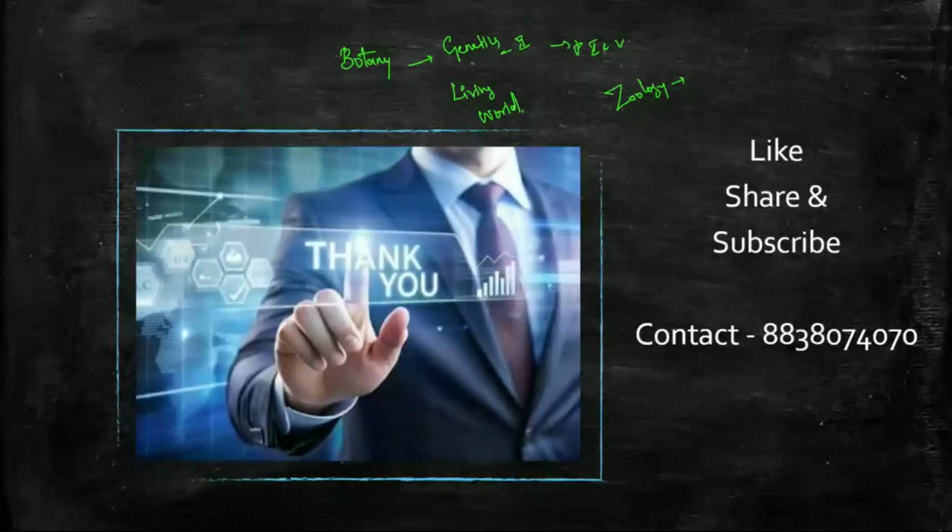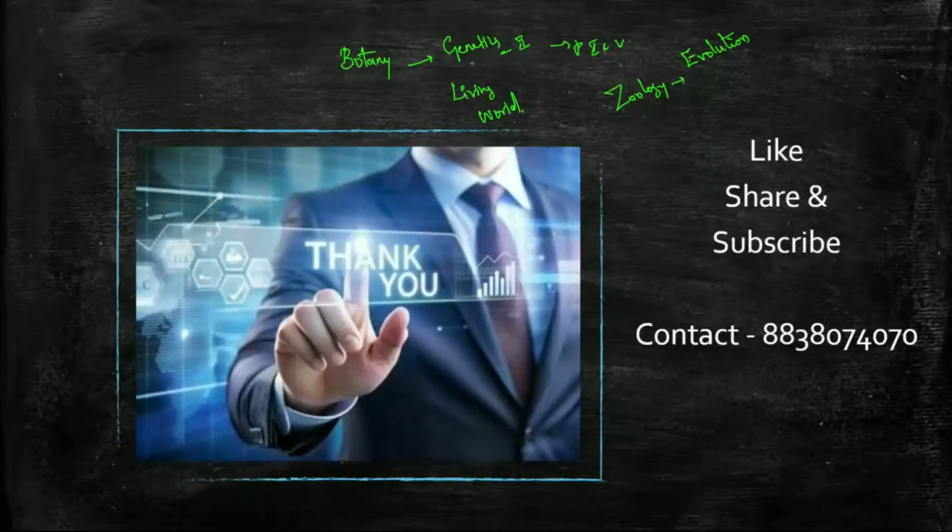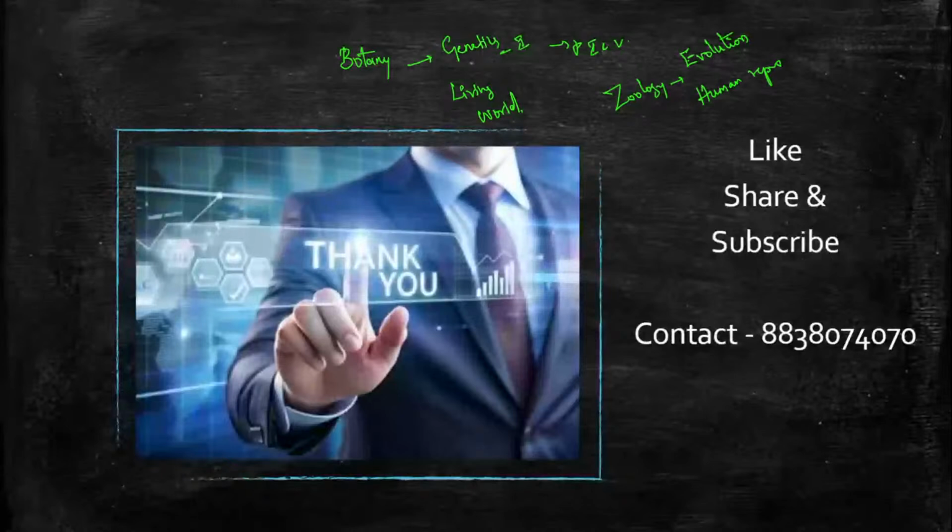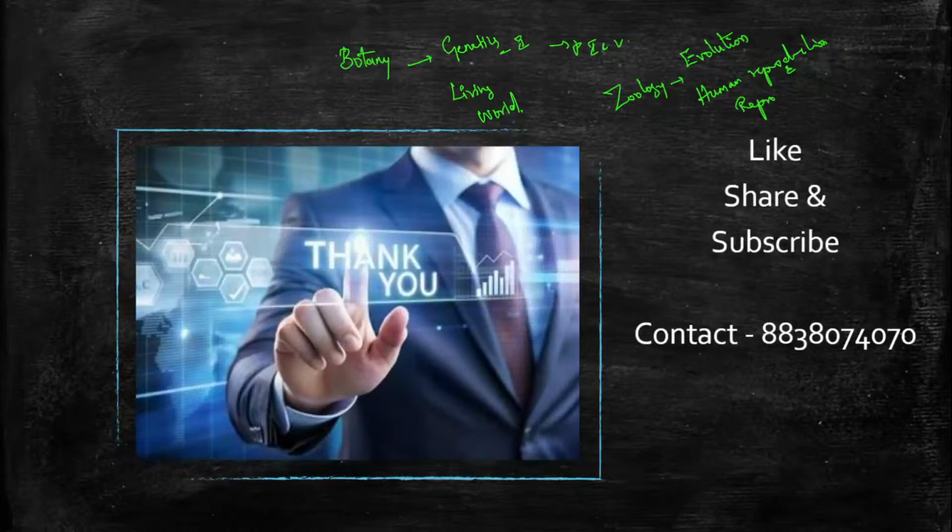One will be the evolution chapter, how and where human evolution takes place, and how this earth formed, life formed, etc. The second will be human reproduction and reproductive health together. So these are the chapters which we are going to discuss. Okay.